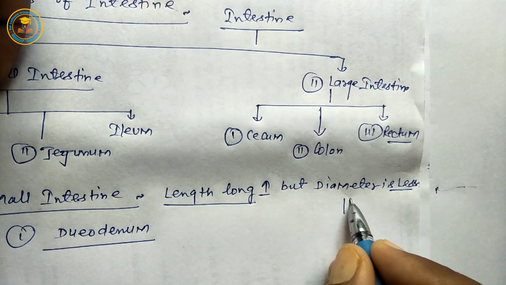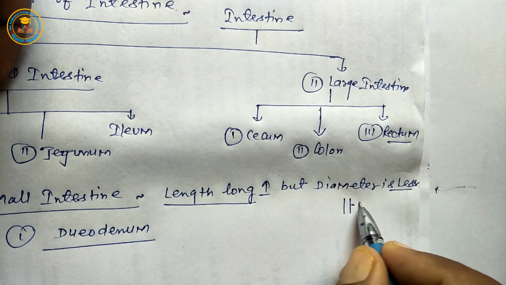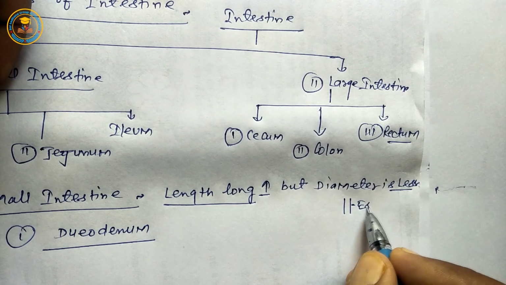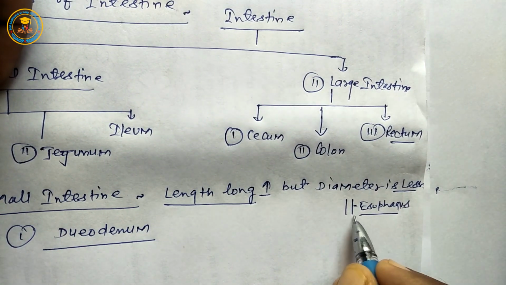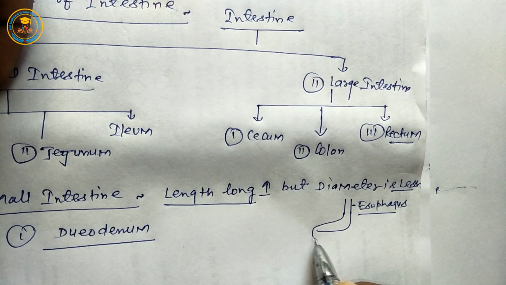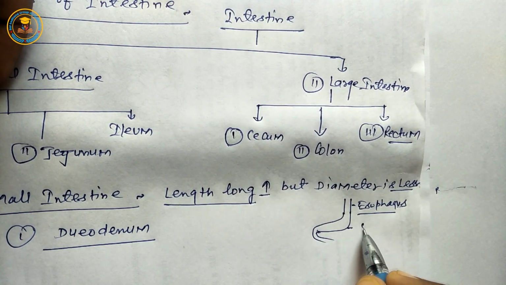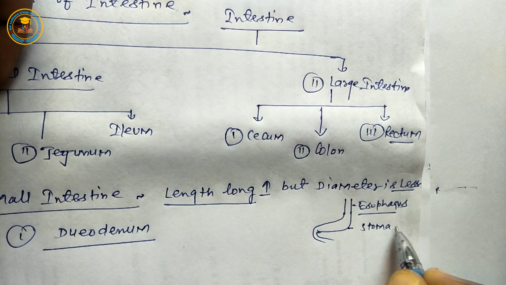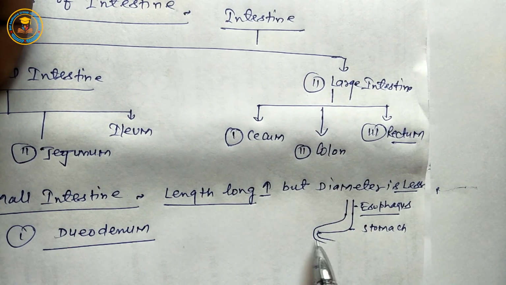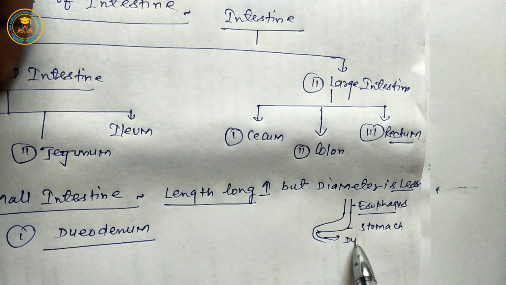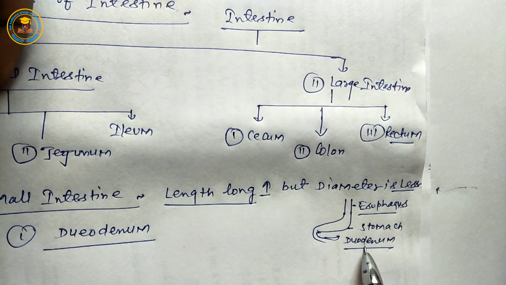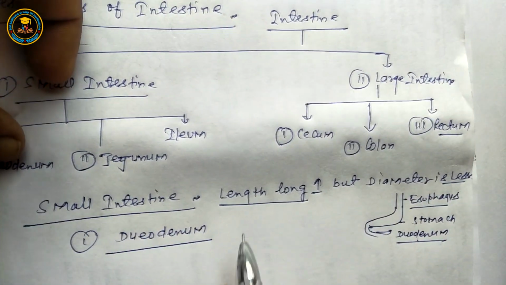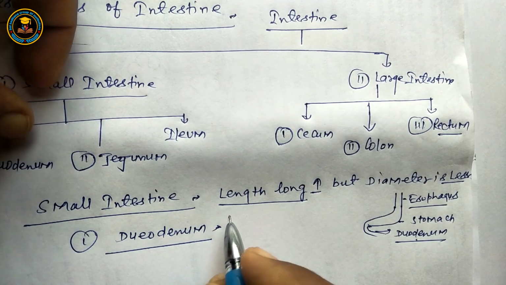Students, this is the esophagus. It is a narrow tube-like structure. Next is the J-shaped stomach. And next is the duodenum.